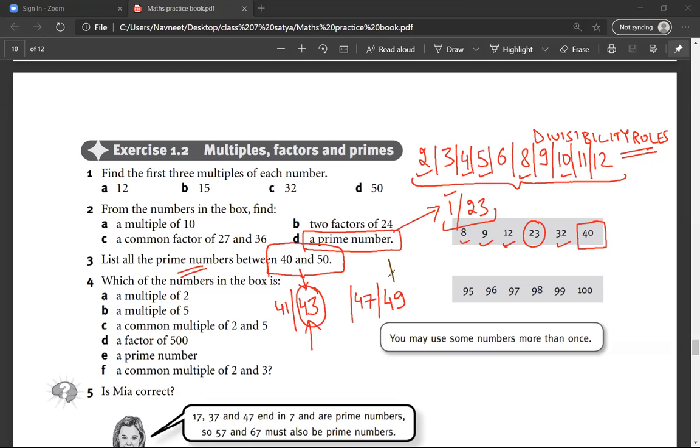Mr. Sarthak, is 49 a prime number? Can I calculate and tell you? Yes sir. It is divisible by 7, 7 times 7 is 49. So only 41, 43, and 47 are prime numbers, I think.